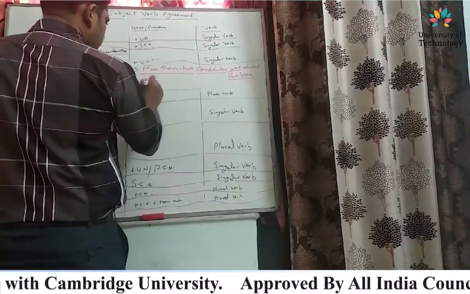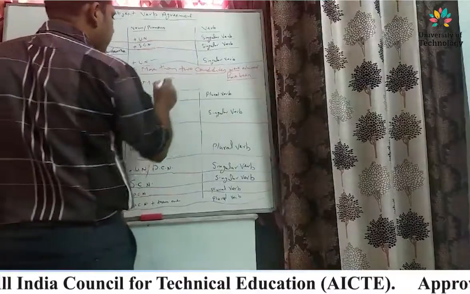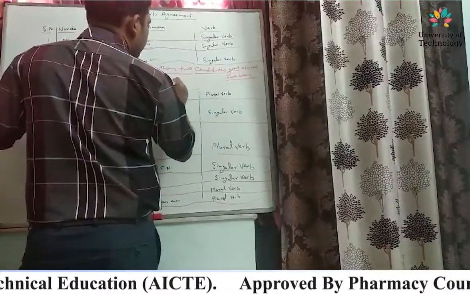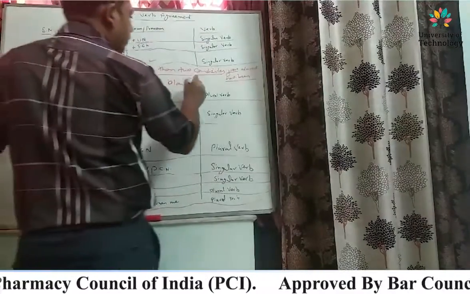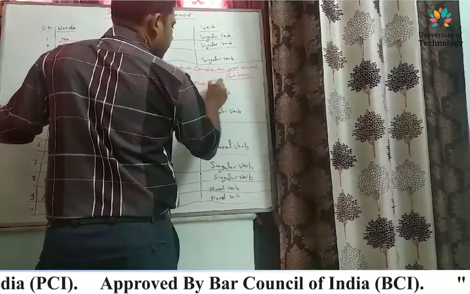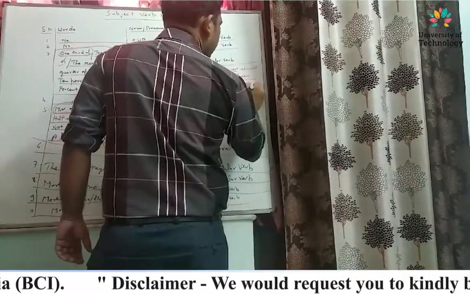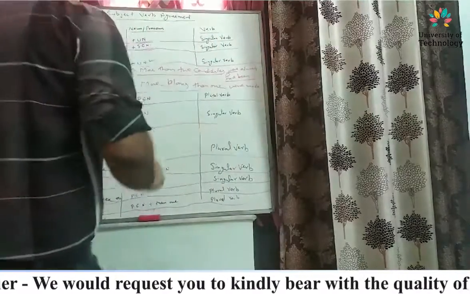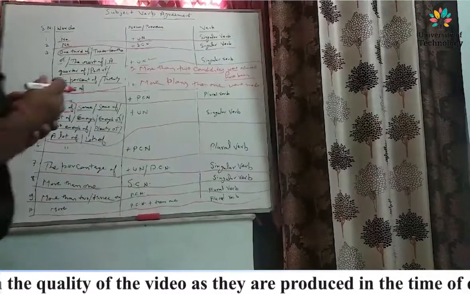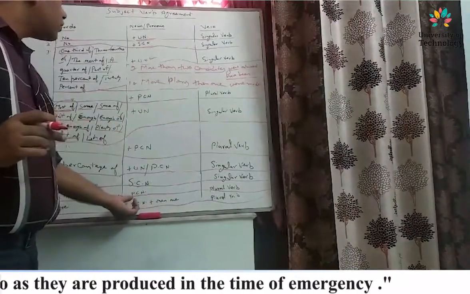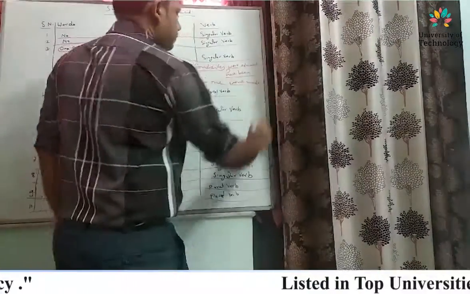Tenth: more, plural countable noun, plants than one, were made. More plants than one were made. More, plural countable noun, than one, plural verb.